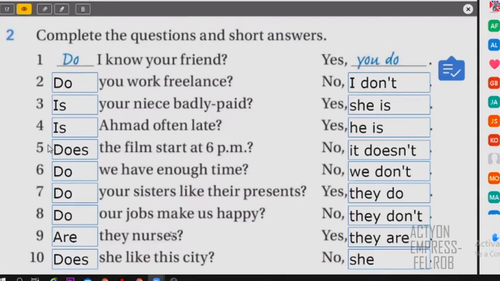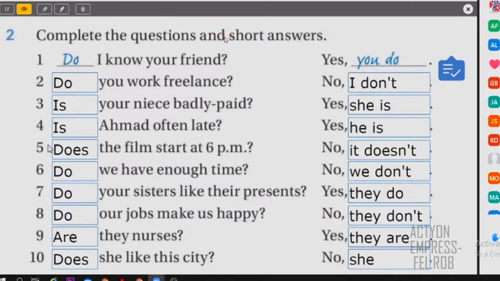Right? Because before, when I showed you the extra exercise, there were a lot of incorrect answers, but now almost everything was correct. So that's great. So I think that is more clear now. So as you can see, in all of them, it's a combination of questions with do, with does, and questions with the verb to be.